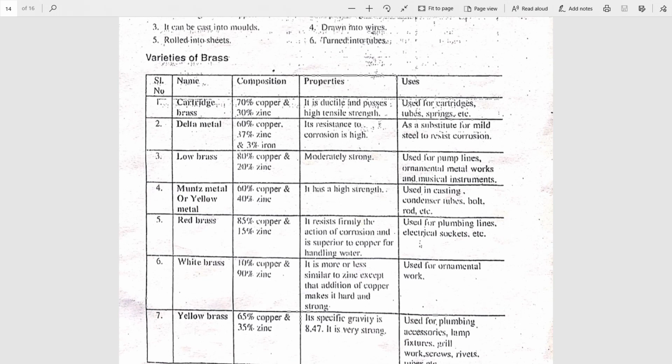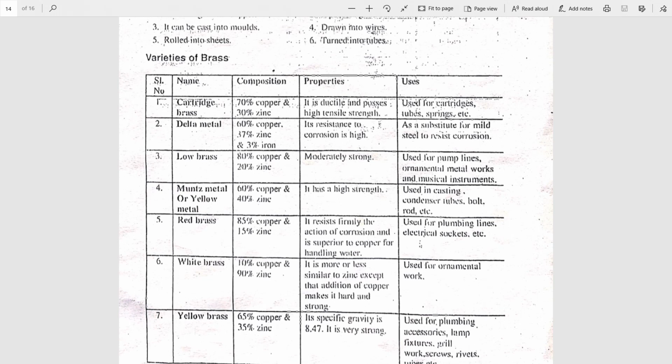You observe here brass has copper and zinc content. Iron content is only exceptional in the case of delta metal, whereas bronze contains copper and tin, not zinc. So we are discussing brass. First one is cartridge brass, containing 70% copper and 30% zinc. It is ductile and has high tensile strength and is used for preparing springs, tubes, cartridges, etc.